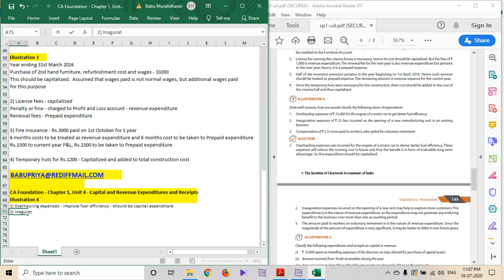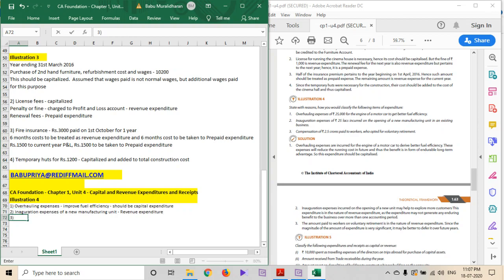Inauguration expenses of new manufacturing unit. Because of the inauguration, people would have come in, and there can be an immediate business benefit, but not a long-term benefit. This is not going to give a sustainable business for the company. Inauguration is short term, so it can be treated as revenue expenditure. It cannot be capitalized, though the amount is relatively high, because the benefit cannot be seen beyond a definite period.